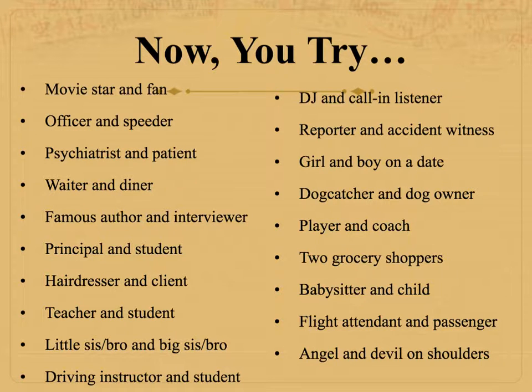Now you try. It takes a while to learn the 5 rules of dialogue and thought, and it takes practice. After this video is done, I want you to choose one of these sets of people and in your notebook, practice writing some dialogue between the 2 characters. Try to include a few lines for each character in these conversations. Don't forget to follow all 5 rules and use your notebook to help you. Good luck!